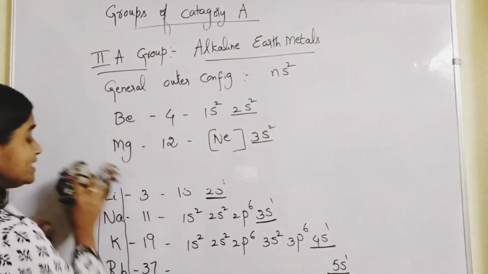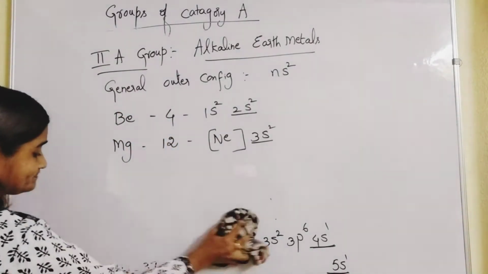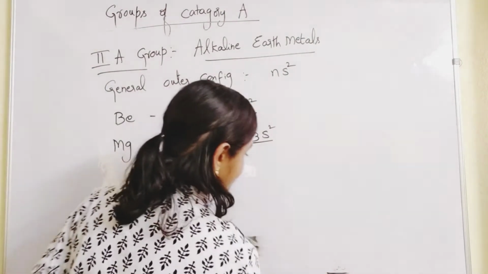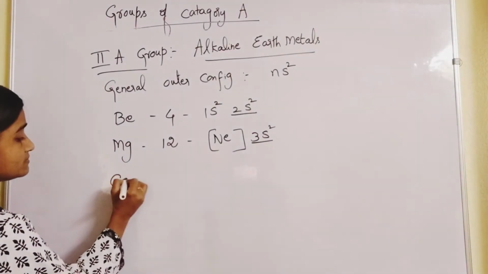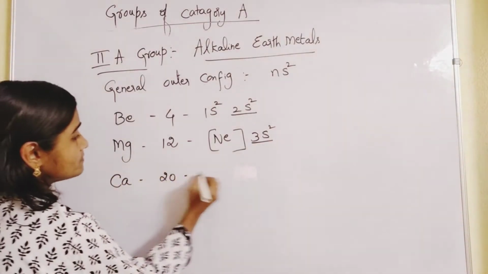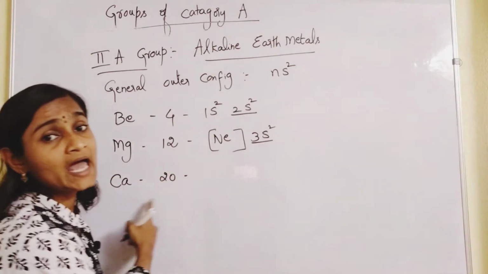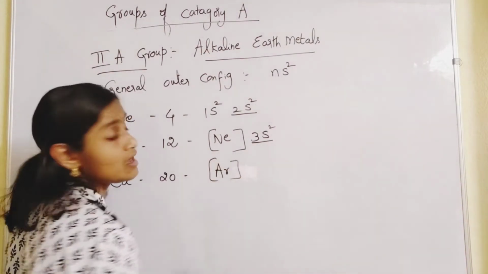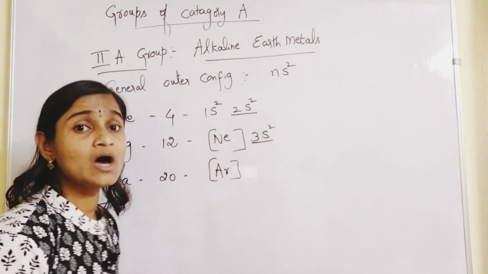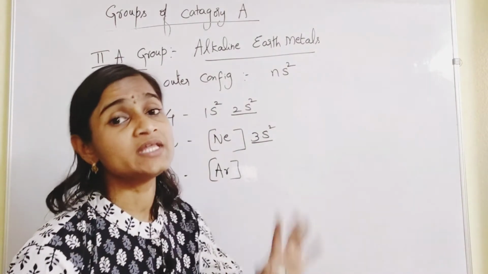So beryllium, magnesium, calcium. So what is the next element? Calcium, Ca, atomic number 20. And the nearest inert gas for calcium is argon. Up to argon it is 3s2, 3p6.